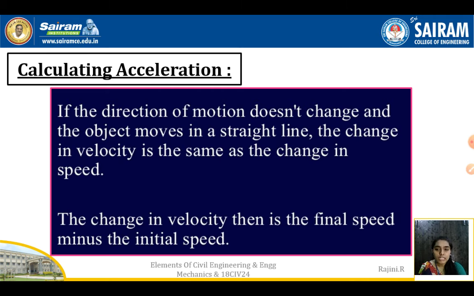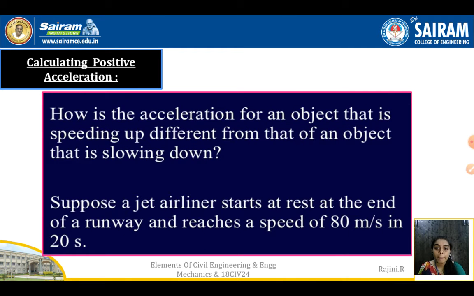For calculating acceleration, the change in velocity is the final speed minus the initial speed. If the direction of motion doesn't change and the object moves in a straight line, the change in velocity is the same as the change in the speed. So calculating separately, we will see the positive and the negative acceleration.